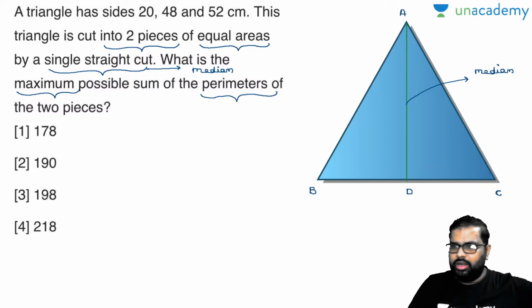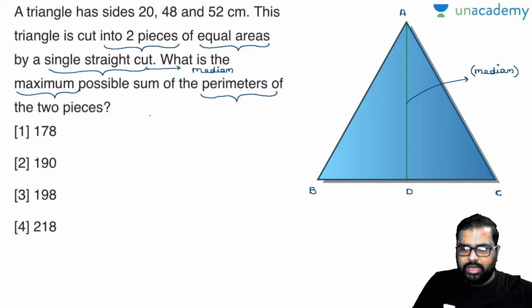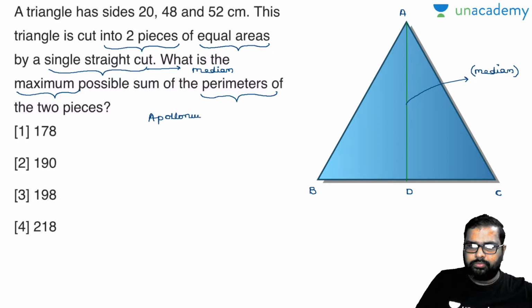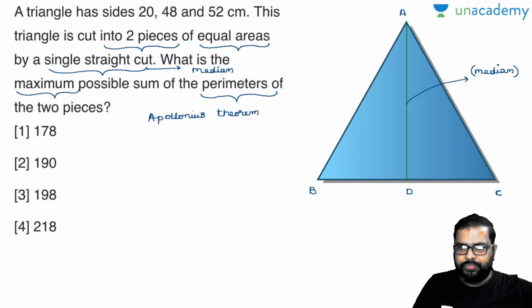For this, already you know how to find out the median, right? By Apollonius theorem. I'll write down here. By Apollonius theorem, can anybody repeat the theorem? Just now I have discussed with you. AB square plus BC square.